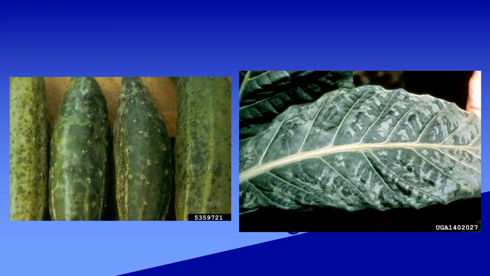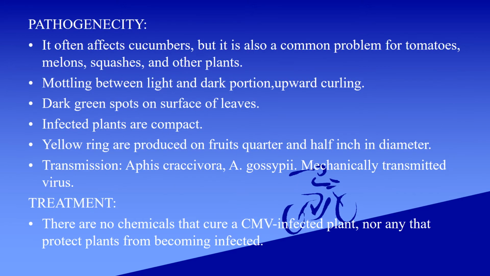Once the cucumber gets affected by cucumber mosaic virus, it looks like this. We can see some white spots on the cucumber and also white spots on the leaves. Pathogenicity: it often affects cucumbers, but it is also a common problem for tomatoes, melons, squash and other plants.